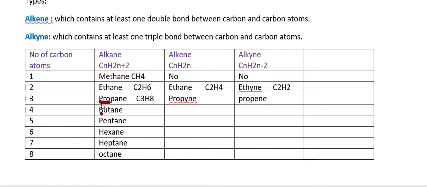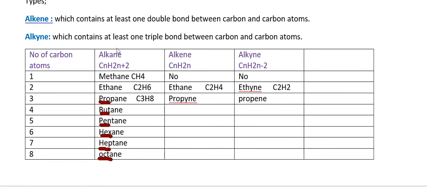If there are three, prop; four carbon atoms, but; five, pent; six, hex; seven, hept; and eight, oct. So the starting letters will be meth, eth, prop, but, pent, hex, hept, oct.